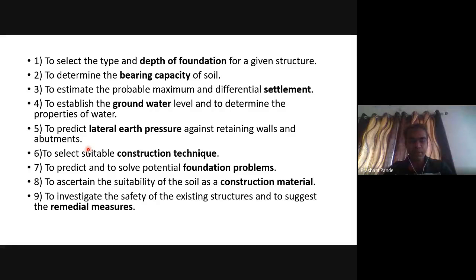Also to predict and solve potential foundation problems, and to ascertain the suitability of particular construction material. Also to investigate the safety of existing structures and to suggest remedial measures for them.